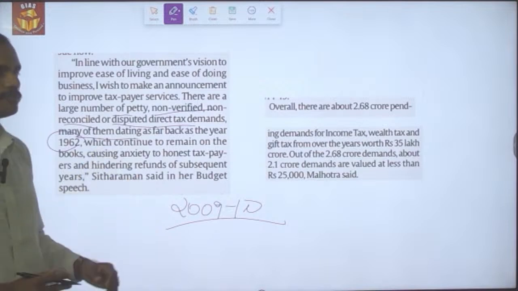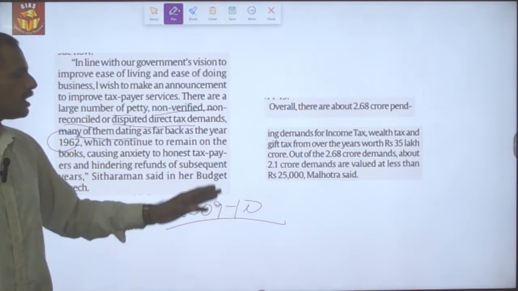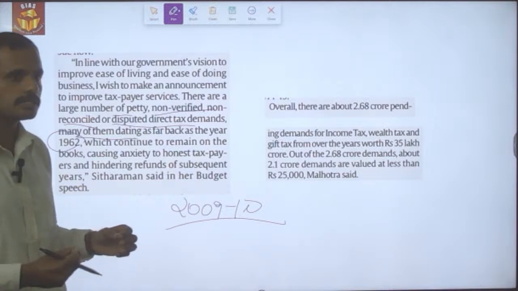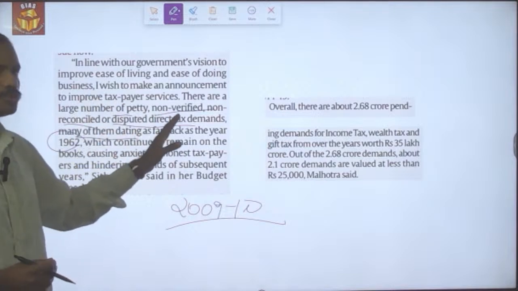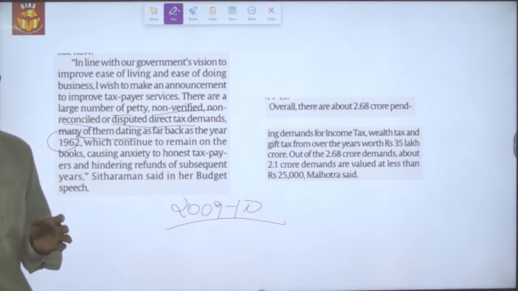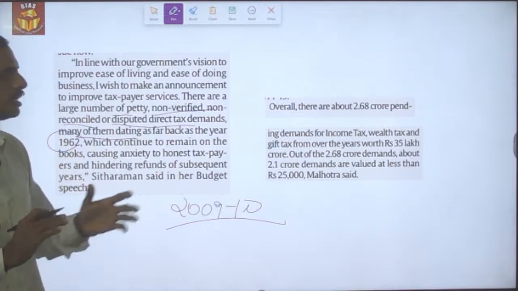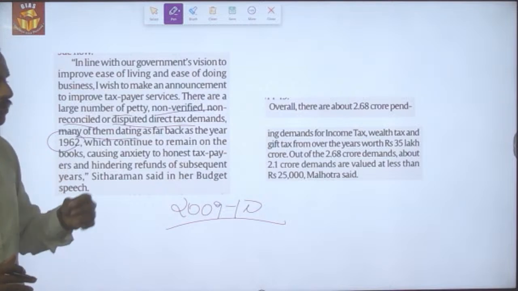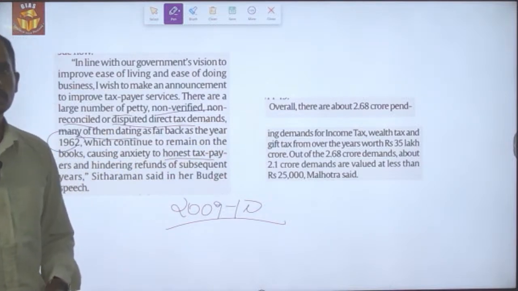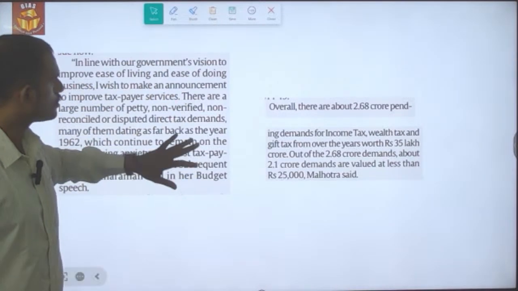filing happened. Because of the centralization of the income tax filing, there were some unwanted administrative errors and certain petty, non-verified issues, which in turn delayed calculating as well as refunding the income tax claimed by the income taxpayers. So this will ease the living for the honest taxpayers because of the implementation of this scheme. So this is what it is about.